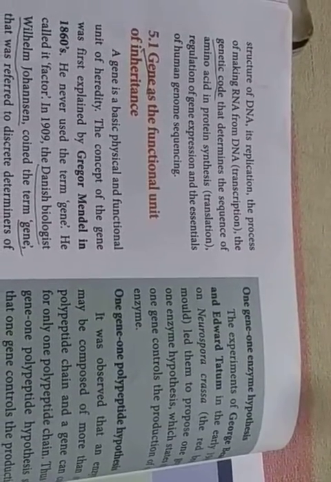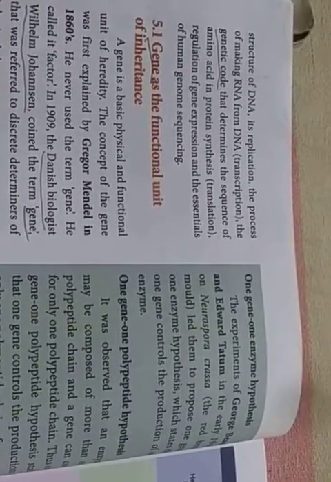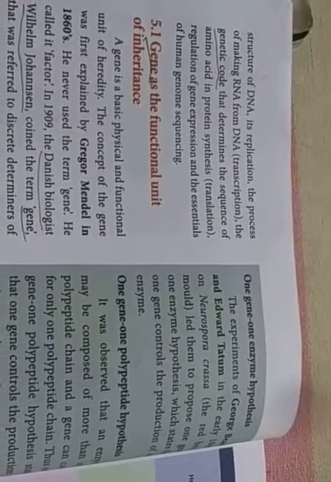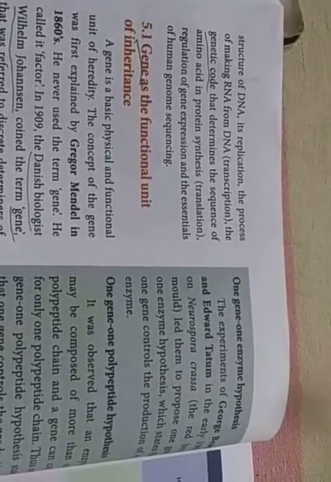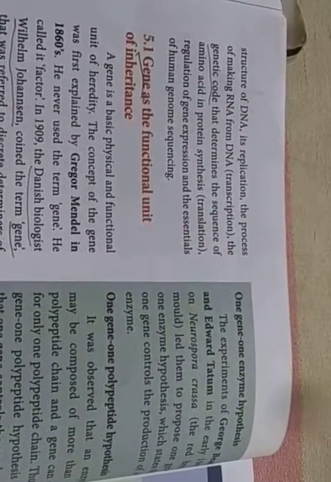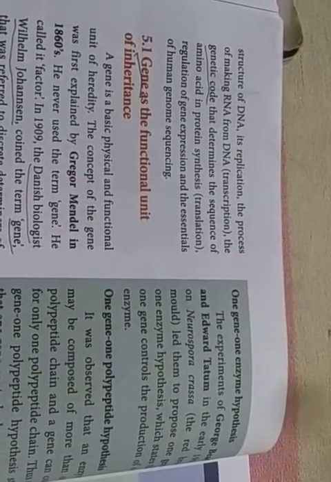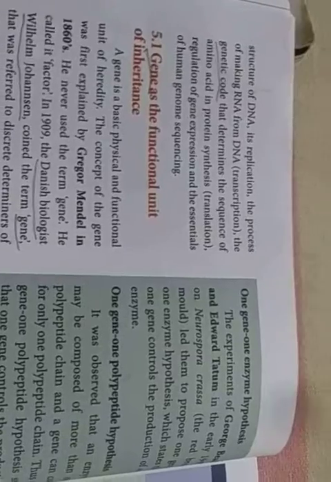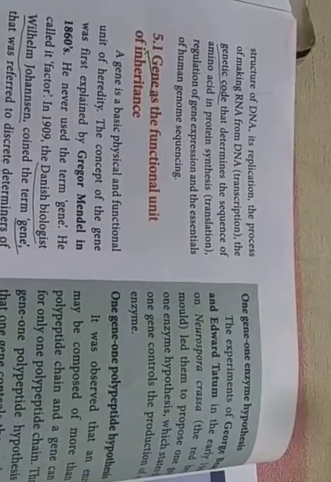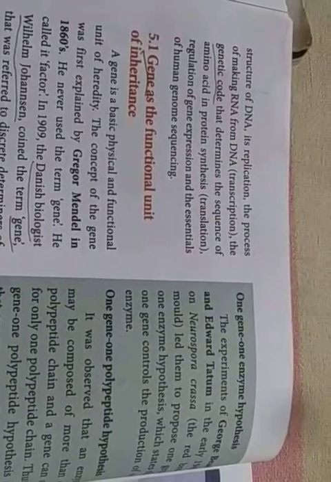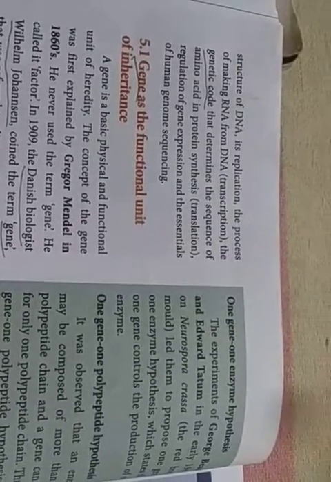Then the process of making RNA from DNA. Our DNA has the ability to form a number of RNAs. That process is known as transcription. We will discuss it later. Then the genetic code: how the genes are encoded inside the chromosome, how they carry the hereditary information. So the genetic code determines the sequence of amino acids in protein synthesis. The synthesis of protein is known as translation.